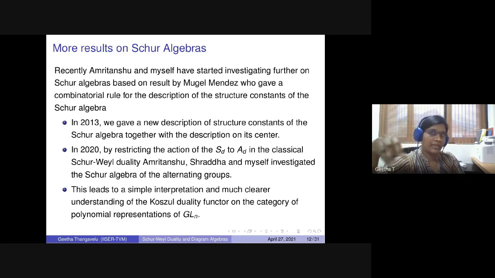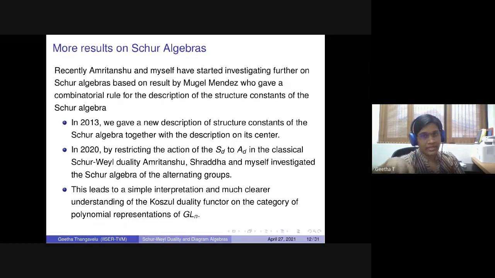When the parameters n and d are involved, whenever n squared is bigger than or equal to d, the new Schur algebras are nothing new. They coincide with the existing one. But if you look at n squared strictly less than d, there is a non-trivial part coming up other than the original Schur algebra part, and we were interested in studying that.